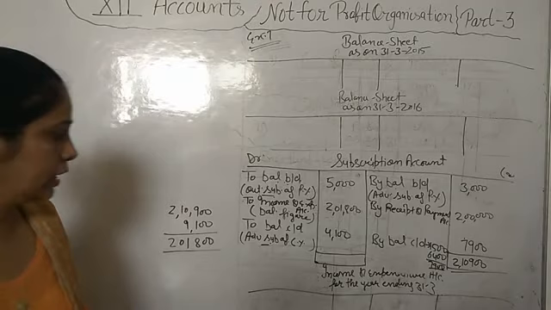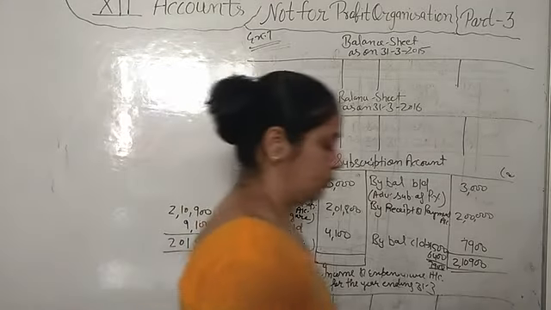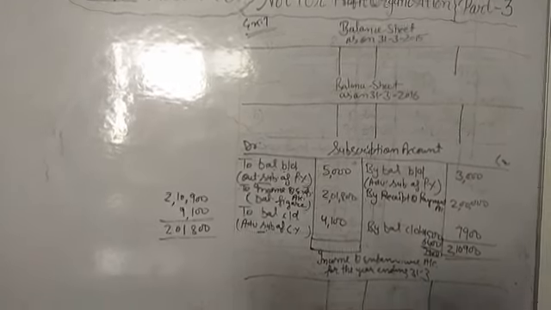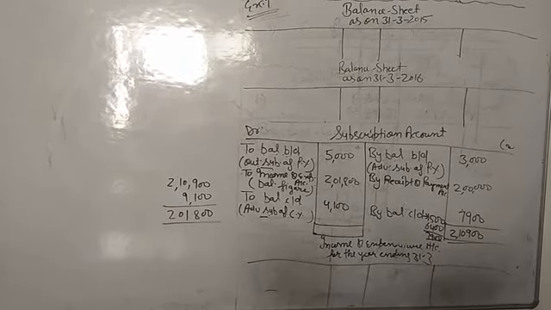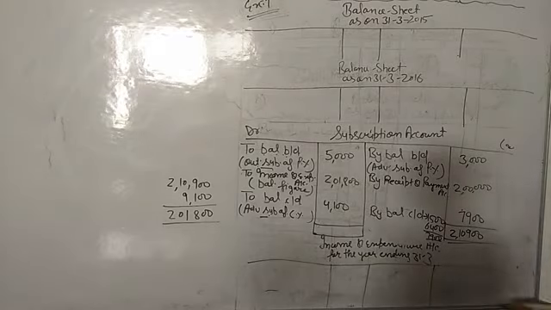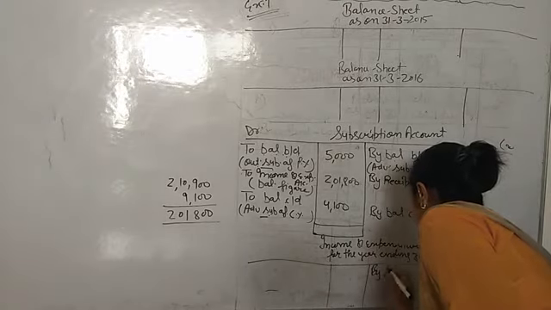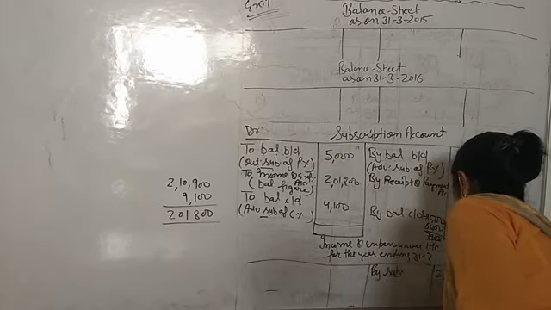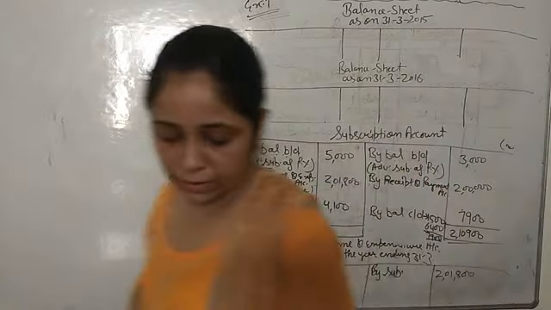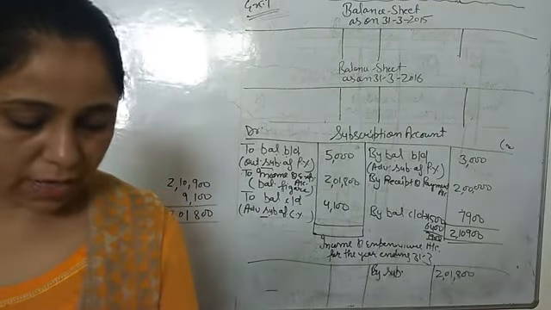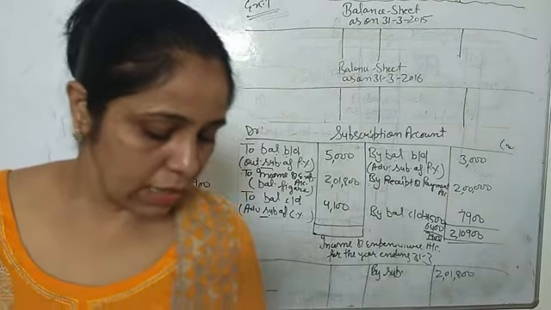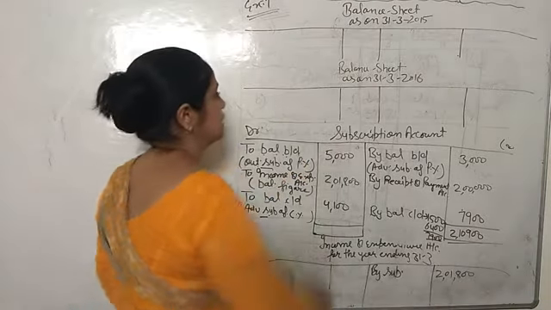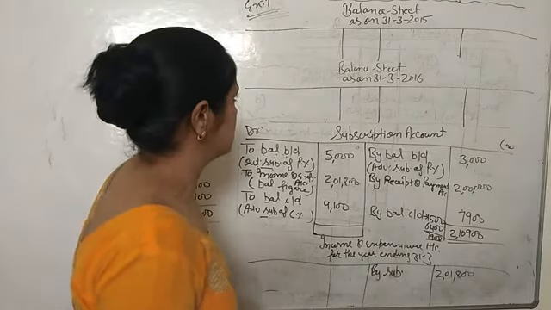Okay, got it? So what will you write in the income and expenditure account? On the income side, you will write by subscription 2,01,800. Okay. And one thing: the examiner has asked in the question that we have to prepare the balance sheet also only of the current year. The previous year we don't have to make, but I will tell you of the previous year also.